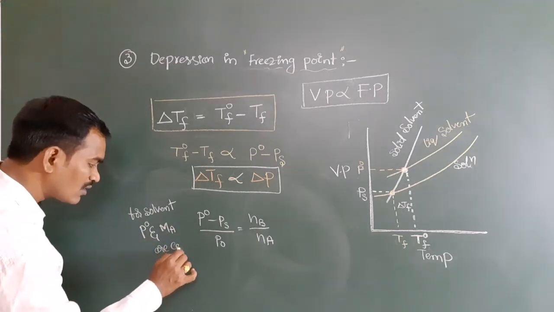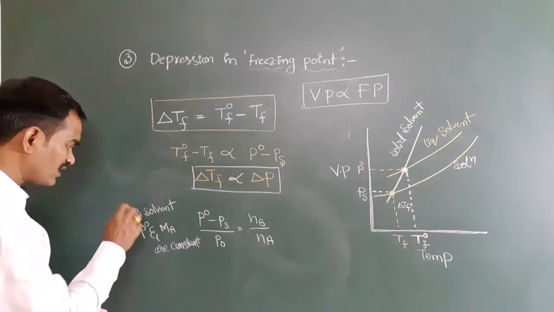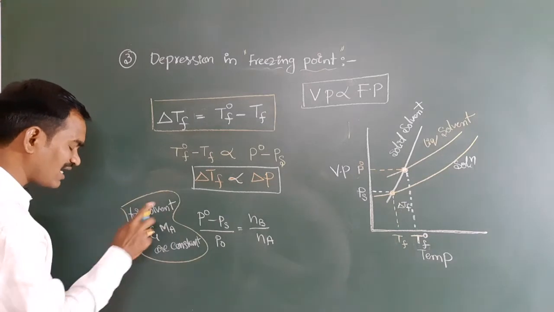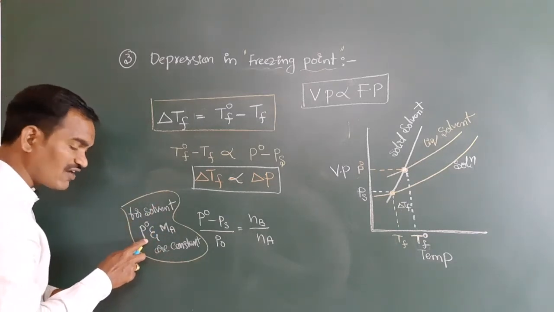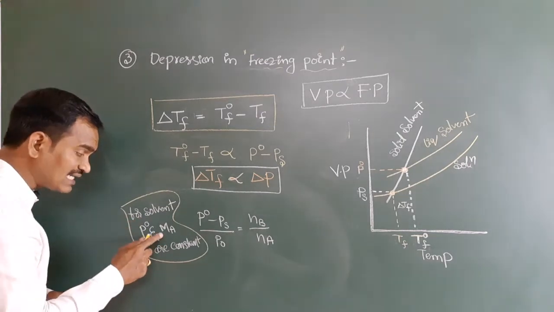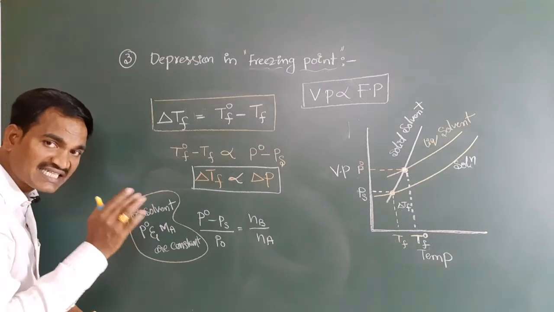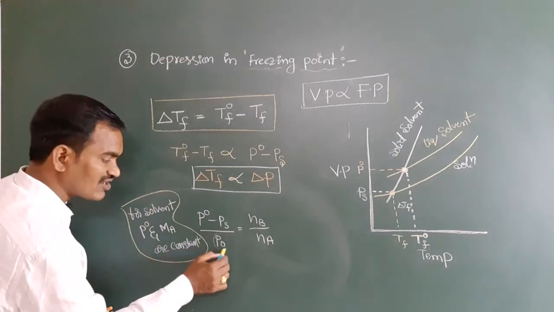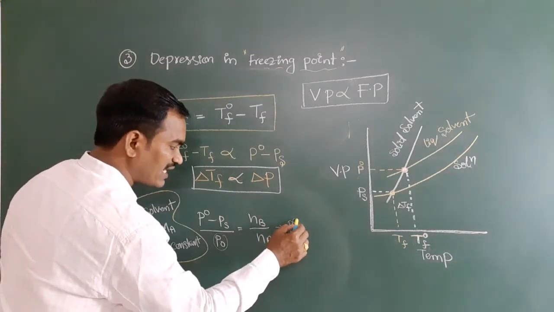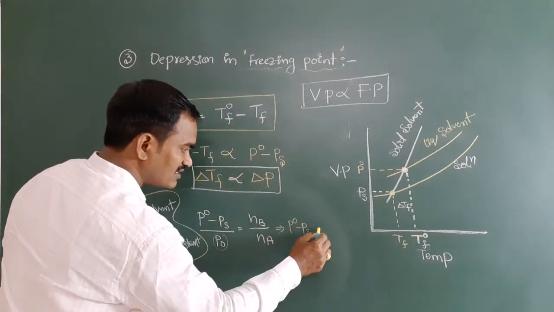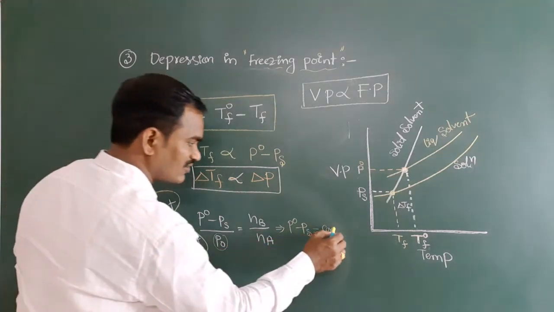P0 means the vapor pressure of the pure solvent, and the molar mass of the solvent, both should be taken as constants. So it goes to this side. Just focus: P0 minus Ps is equal to a constant.